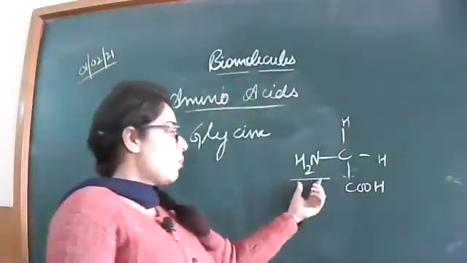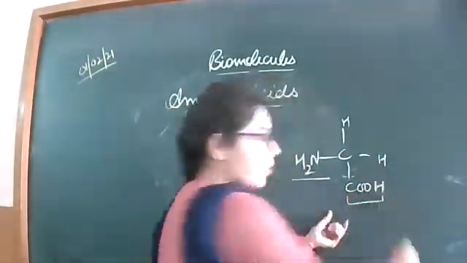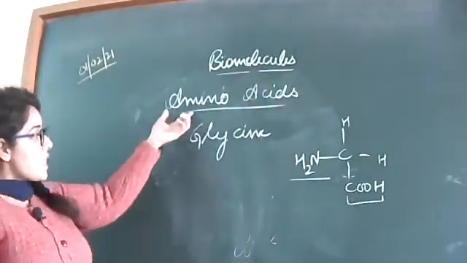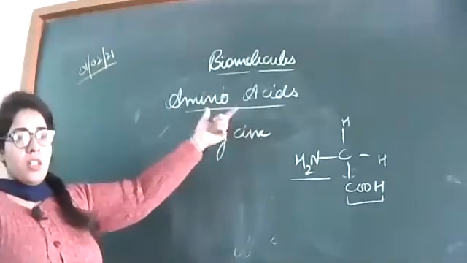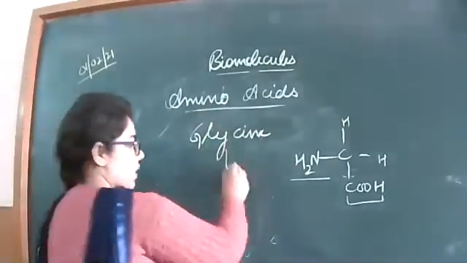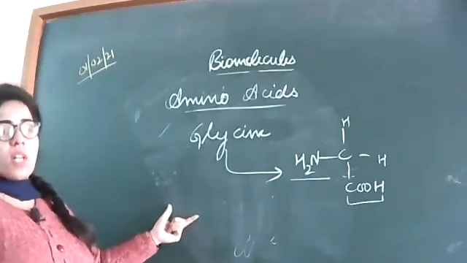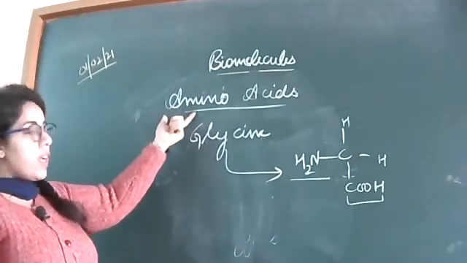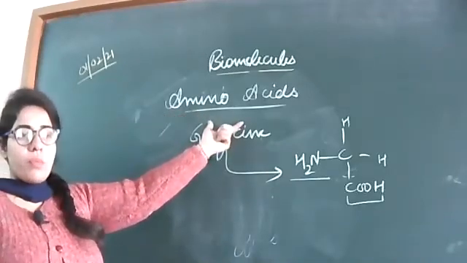They contain both the amino group and this acidic group or carboxylic group. That's why they are known as amino acids. Glycine, this is the glycine. That's why this is known as amino acid. That means one amino group and one acidic group.